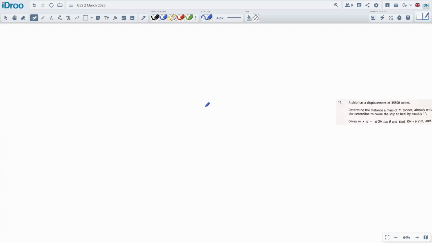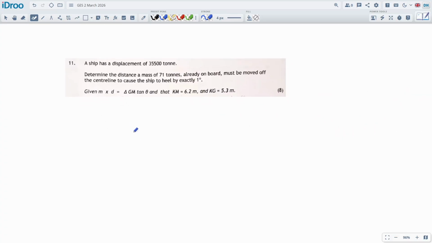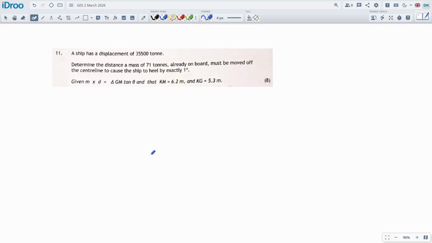So question number 11. Okay, naval architecture then, a little bit different. We did loads of electricity, now we're on naval architecture. A ship has a displacement of this many tons. Determine the distance a mass of 71 tons already on board must be moved off the center line to cause the ship to heel by exactly 1 degree.